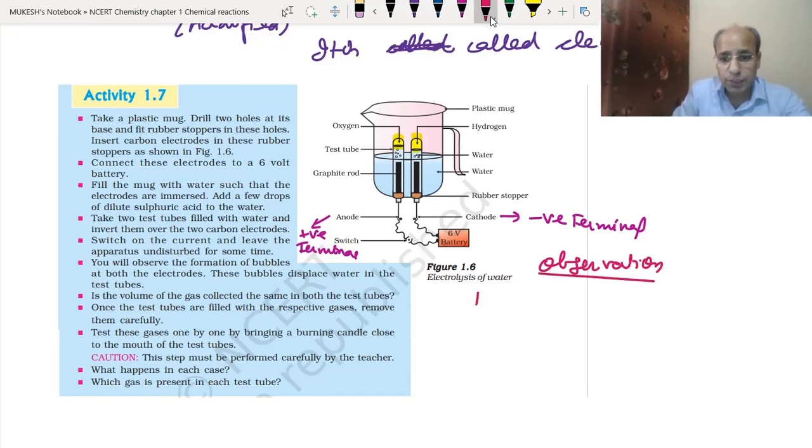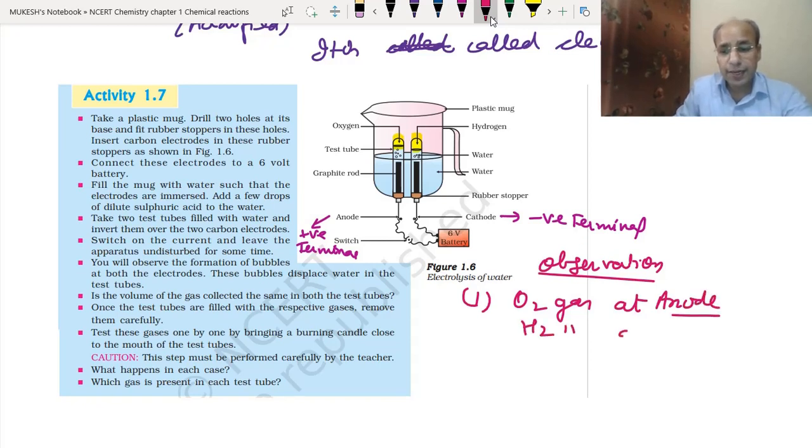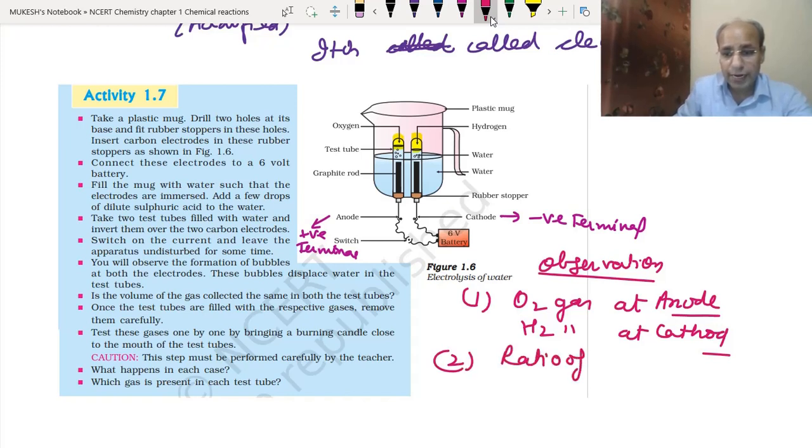So the first observation is oxygen gas at anode, hydrogen gas at cathode. This is the first observation that we will get. Second thing, the ratio of hydrogen and oxygen will be 2:1. Clear?